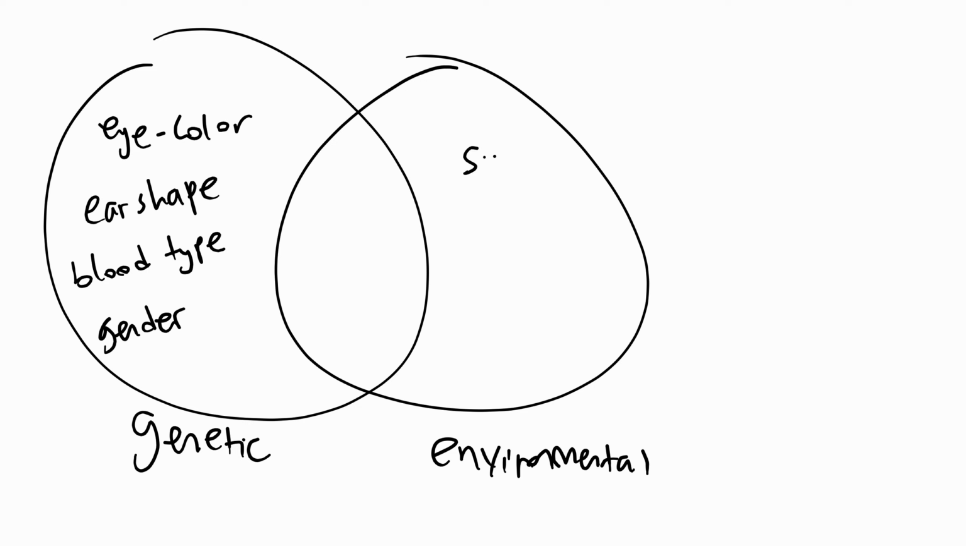Environmental are going to be things like scars. You don't get scars passed on from your parents. You get them from your environment. More specifically, that would be your lifestyle. Like if you get injured, you're going to get scars, right? Tattoos. That's environmental. You don't get tattoos passed on to you from your parents, right? More so, this is again lifestyle.